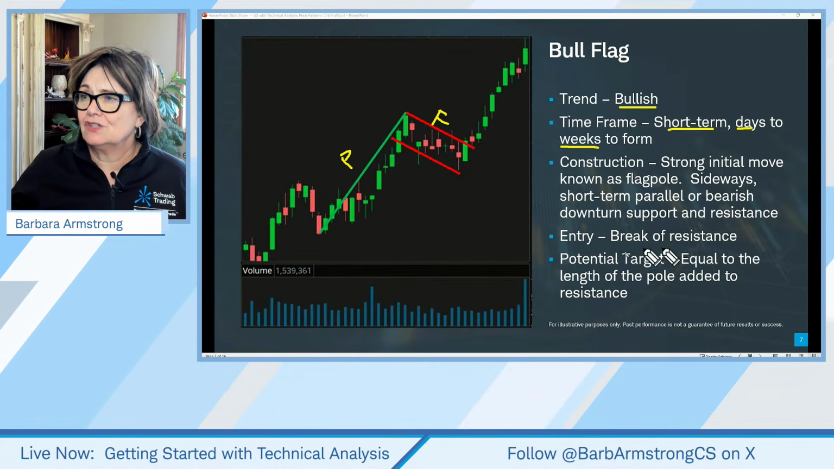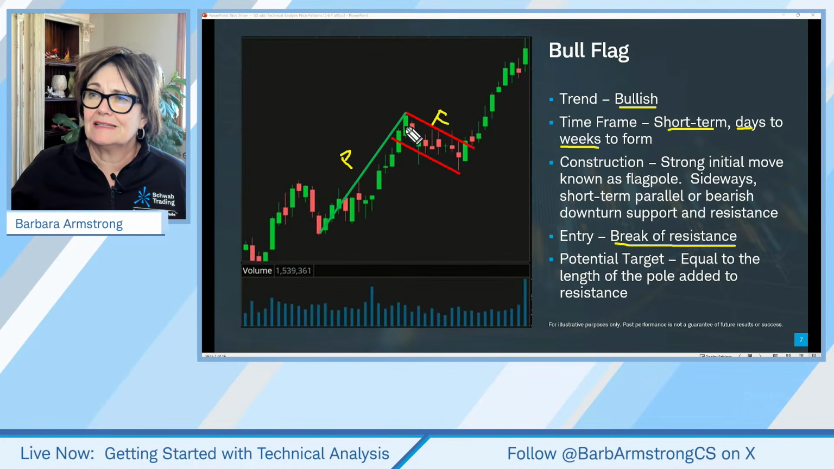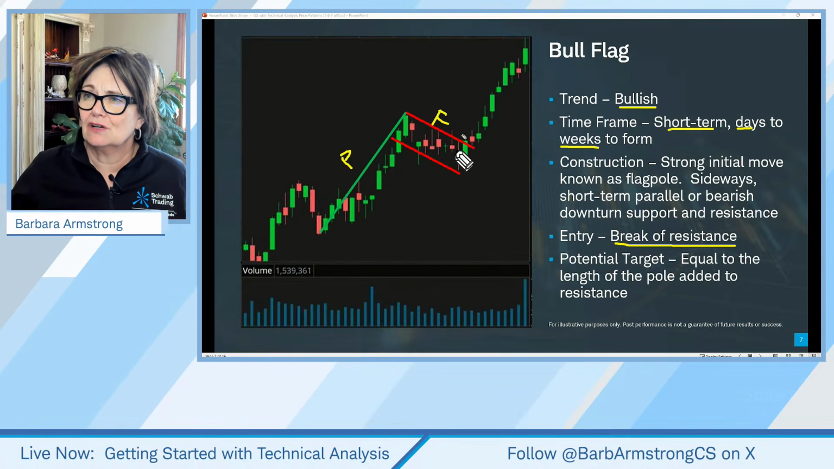And where's our entry? Well, we call this when it breaks resistance. So if it's been coming down, some might say, okay, I'm going to enter this. If we consider this here to be the low day, right here, I want to see a close above the high of the low day.